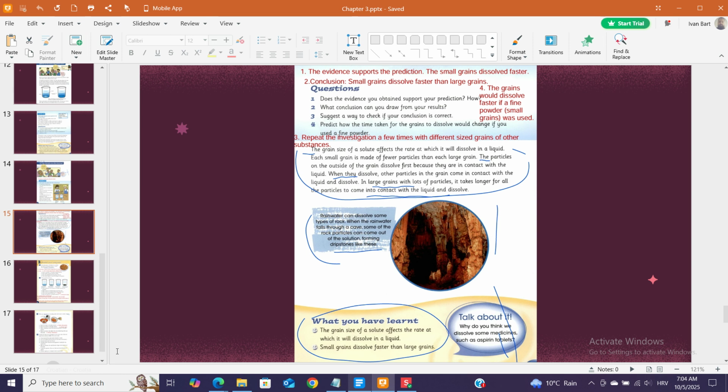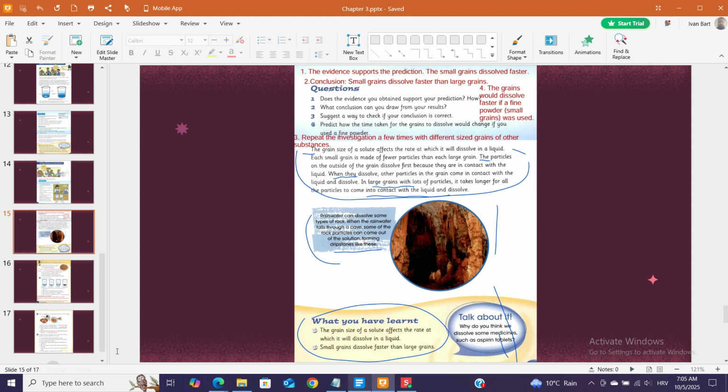The grain size of a solute affects the rate at which it will dissolve in a liquid. Each small grain is made of fewer particles than each large grain. The particles on the outside of the grain dissolve first because they are in contact with the liquid. When they dissolve, other particles in the grain come in contact with the liquid and dissolve. In large grains with lots of particles, it takes longer for all the particles to come into contact with the liquid and dissolve.